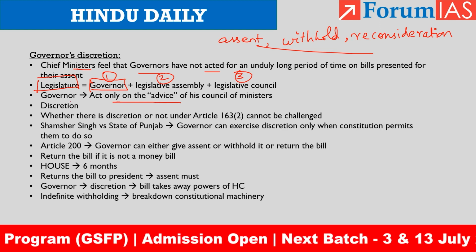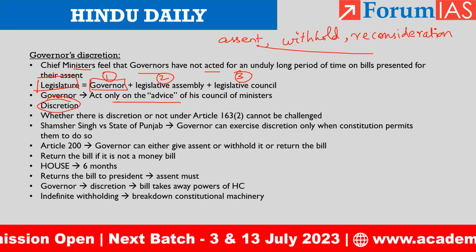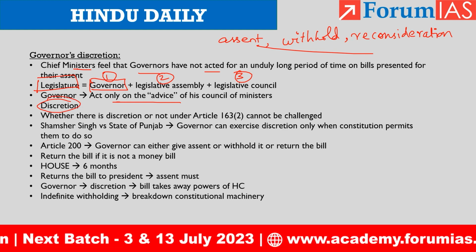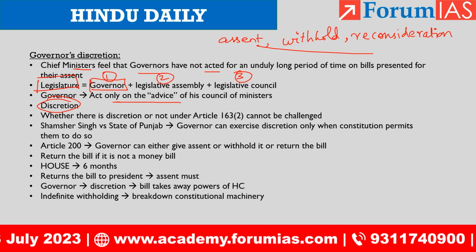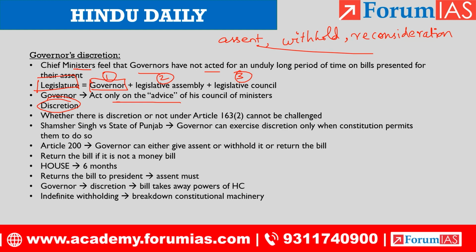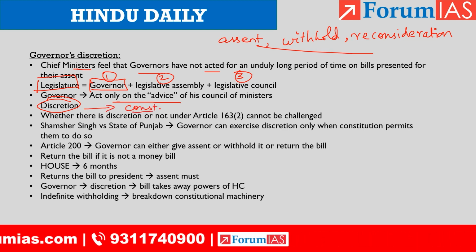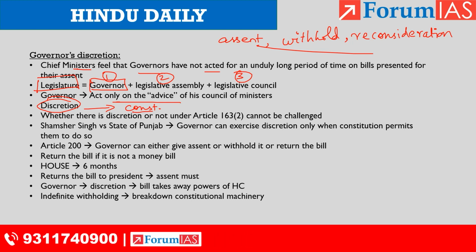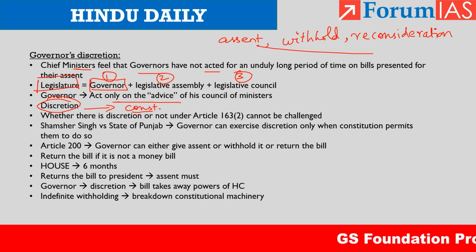Discretion is in specific cases where he need not act on the aid and advice of his council of ministers. But when does a governor of a state exercise discretion? That is expressly mentioned in the constitution. It says under what situations the governor can exercise discretion. So in that regard, the governor of a state has constitutional discretion.